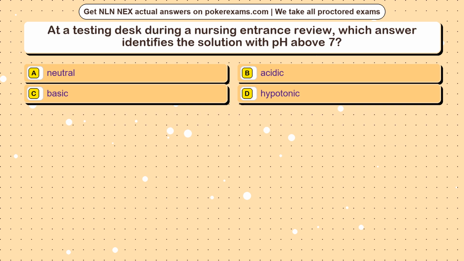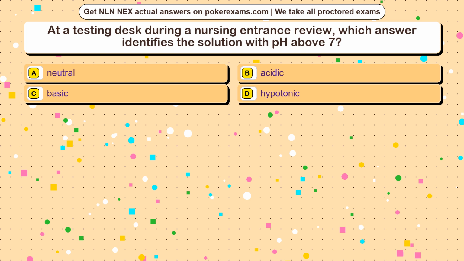Question 23. At a testing desk during a nursing entrance review, which answer identifies the solution with pH above 7? Option A, neutral. Option B, acidic. Option C, basic. Option D, hypotonic.